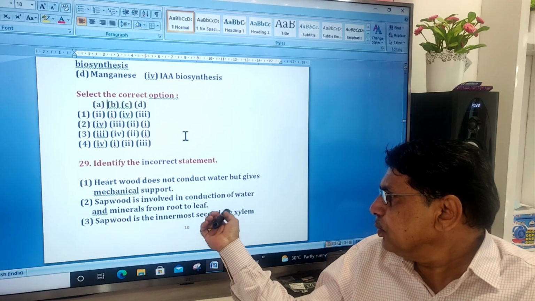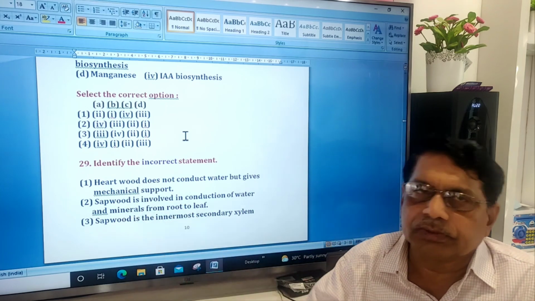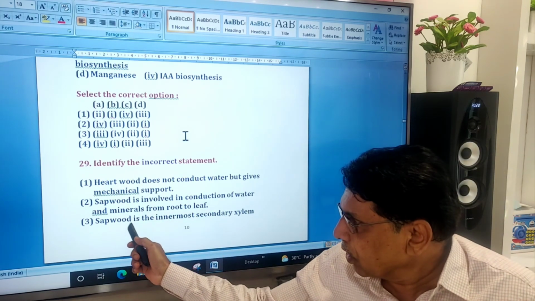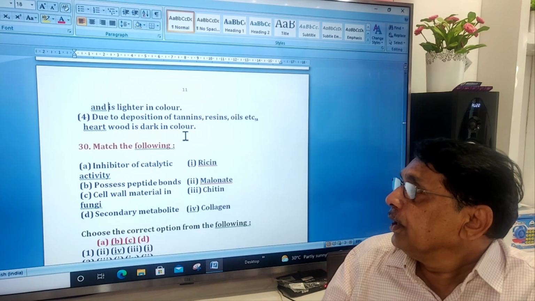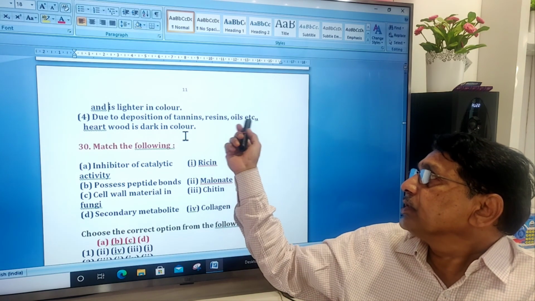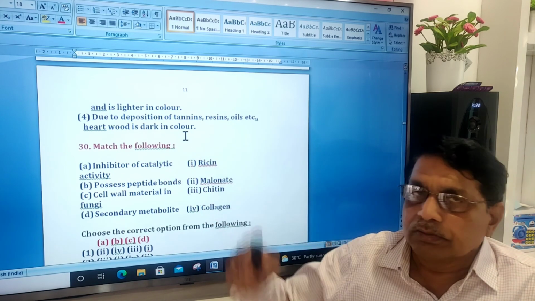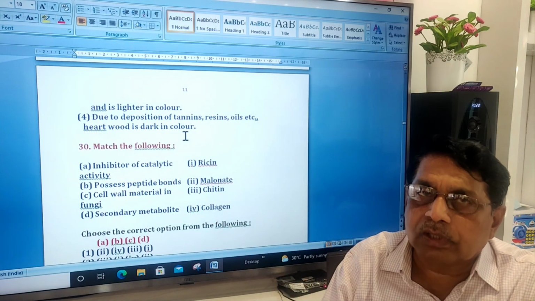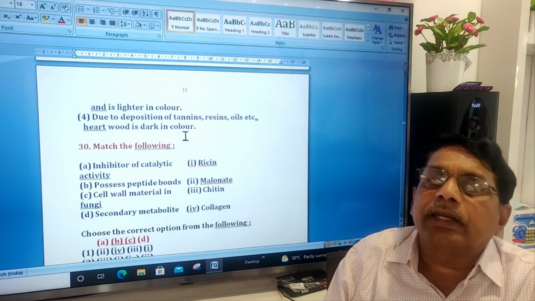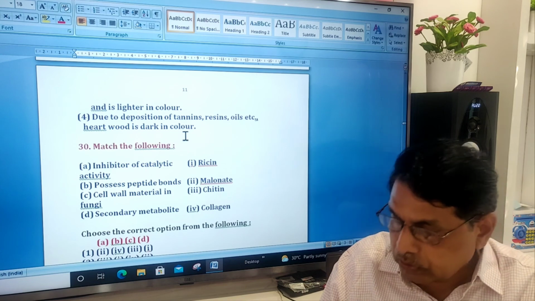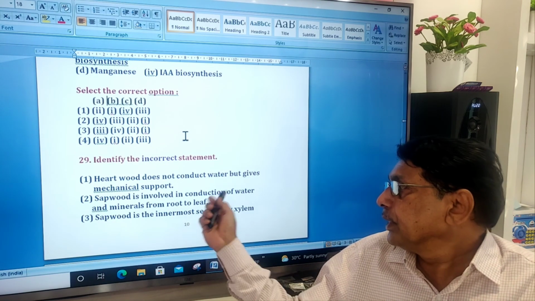Sapwood is the innermost secondary zone. Innermost is hardwood, not sapwood, so this is wrong. Due to deposition of tannins and resins, the hardwood is dark in color. This is correct, because the central part is impregnated with tannins. So the sapwood statement is incorrect.